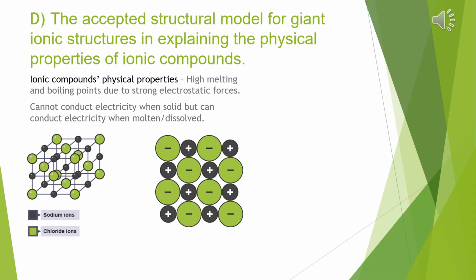The second property we can explore is that they cannot conduct electricity when they are solid. This is due to the fact that the ions are held firmly in place so energy cannot be transferred. However, the ions can conduct electricity when they are dissolved or molten. This is because the electric current can be carried as the ions are free to move when they are dissolved or molten.